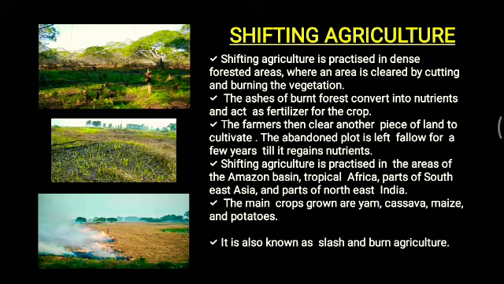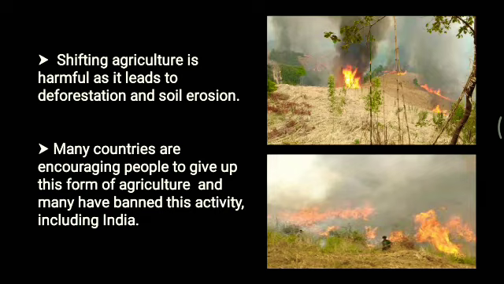It's also known as slash and burn agriculture. So this is very important. Now, when we talk about this shifting agriculture, although this is one of the primitive techniques, it still has its harmful effects also. Now, this shifting agriculture is harmful as it leads to deforestation and also soil erosion. So many countries are encouraging people to give up this form of agriculture, and many have banned this activity, including our India also.